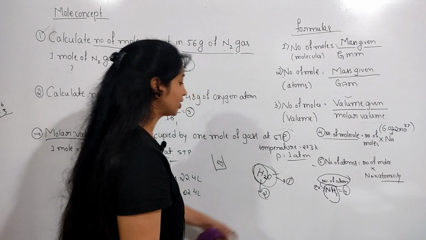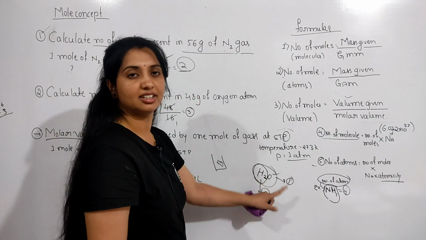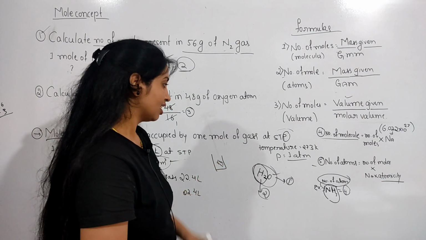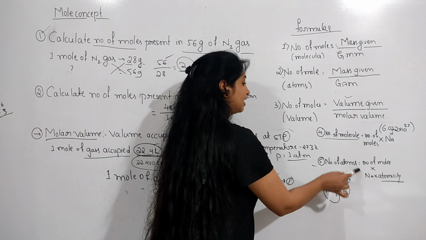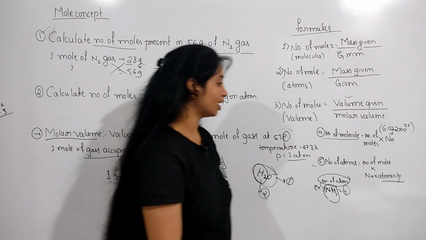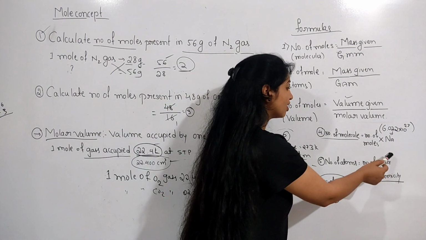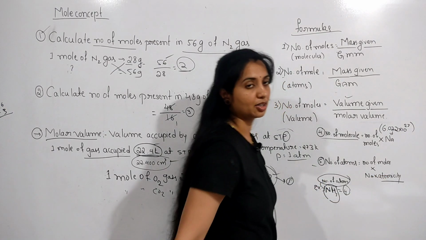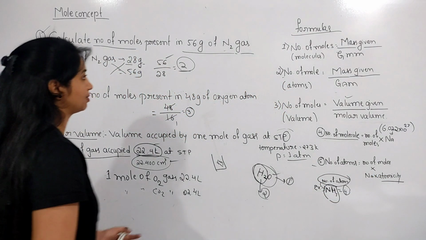Why 2? Because 2 hydrogens are present in this water molecule. So this is the meaning of atomicity. The number of atoms is equal to the number of moles into Avogadro's number into atomicity.